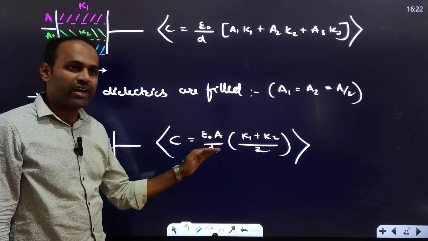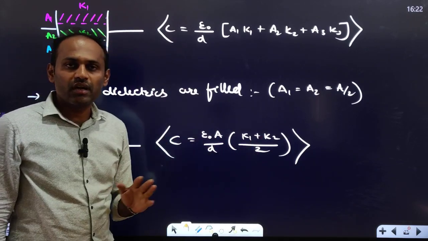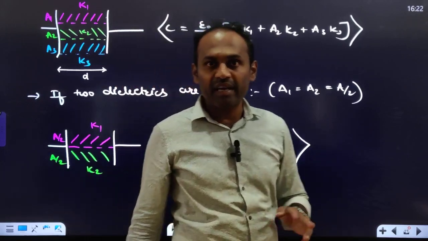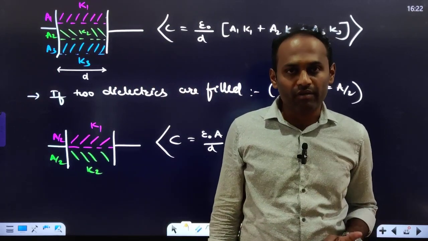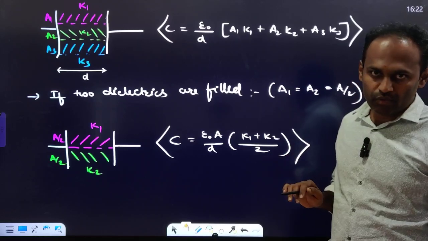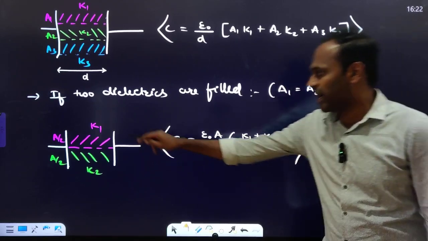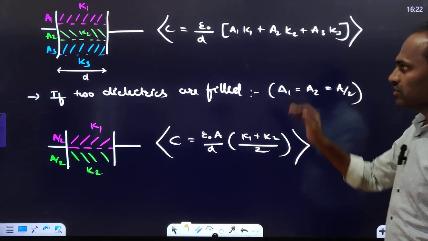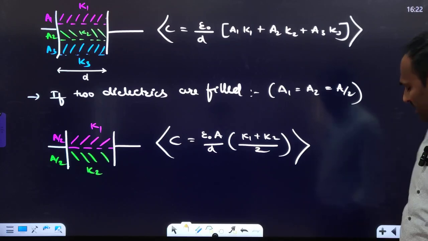Right? So it's a simplified form of it. There it was epsilon naught A divided by D into the bracket 2 K1 into K2 by K1 plus K2. Here it is epsilon naught A by D, K1 plus K2 divided by 2. Correct? Okay, so when 2 dielectrics are substituted. Fine. So this is all about completely filled capacitors.